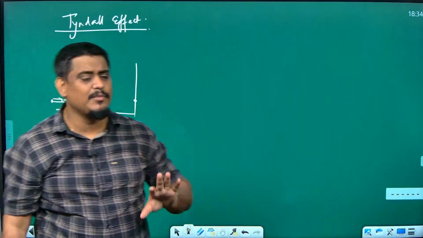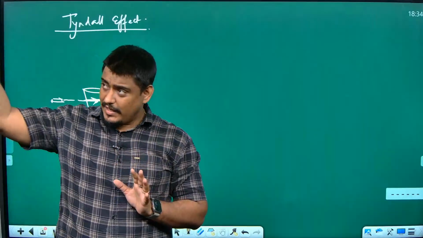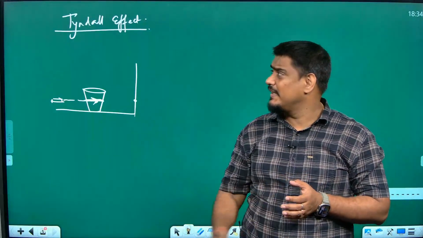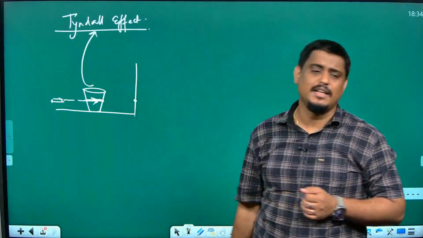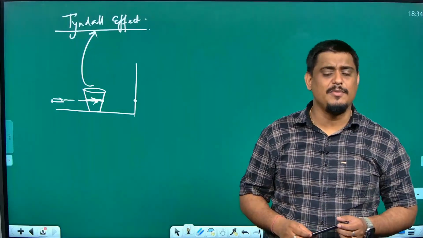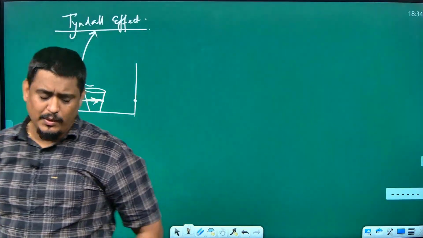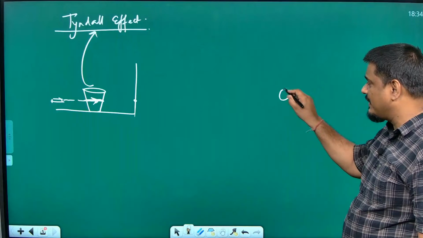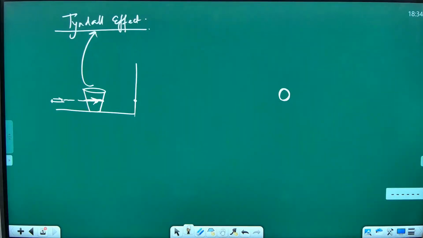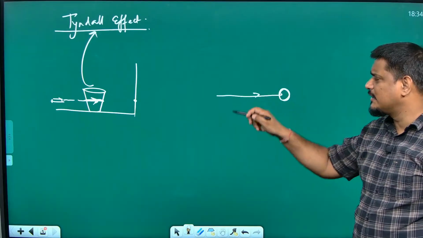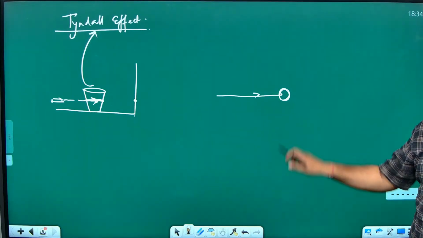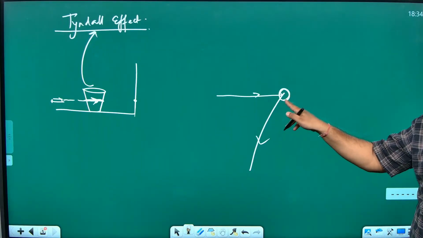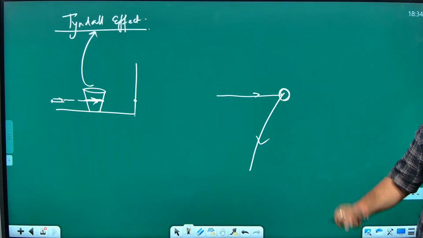All these things, whatever I am talking to you now, whether it is the light coming through the window or forest light which is visible or this experiment itself, the reason for all these observations is Tyndall effect. Now, what is the meaning of Tyndall effect? See what happens when light is going. Suppose I am having a particle, okay, a bigger size particle. If light goes and hits this particle, what happens? It reflects, this or not? Light, if it is not a medium for making the light to refract through it, it will reflect.